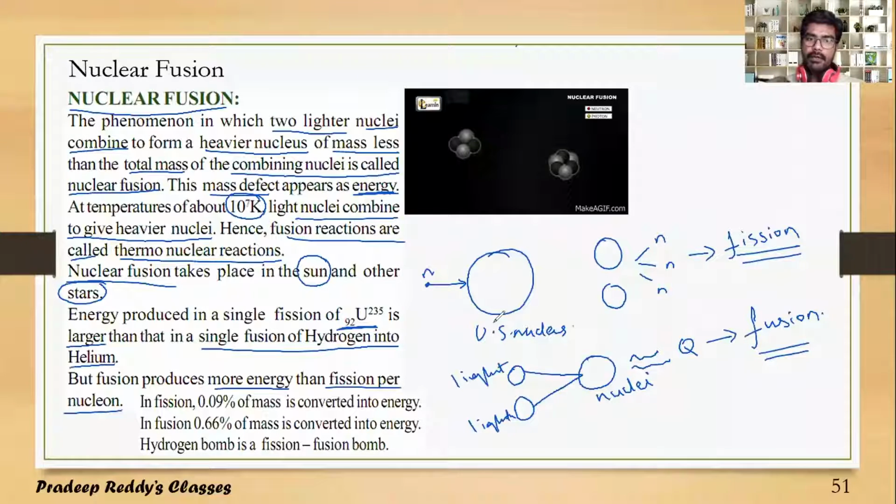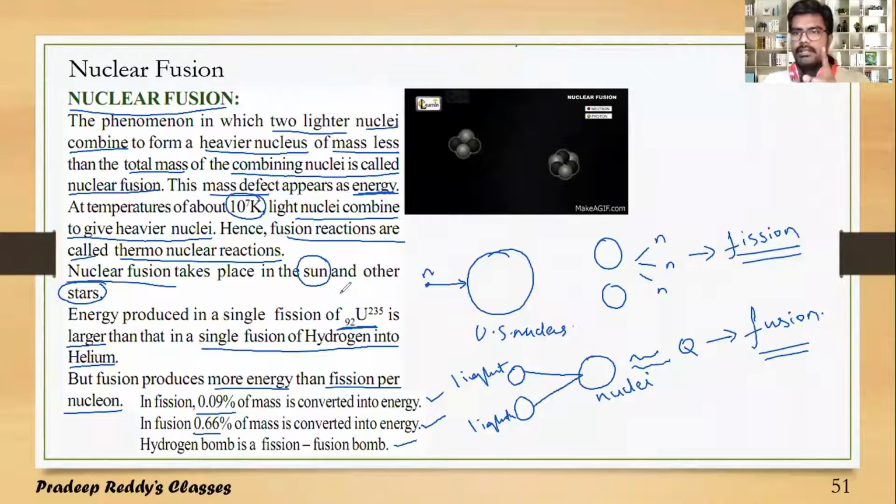The energy per nucleon will be greater in fusion than in fission. In fission, 0.09% of mass is converted into energy. In fusion, 0.66% of mass is converted into energy. Hydrogen bomb is a fission-fusion bomb. So this is the importance of nuclear fusion.